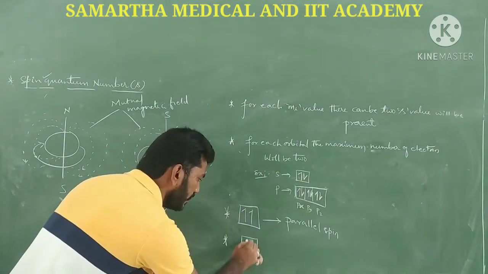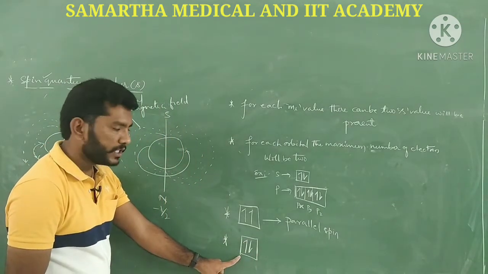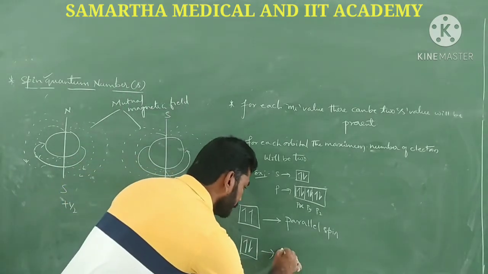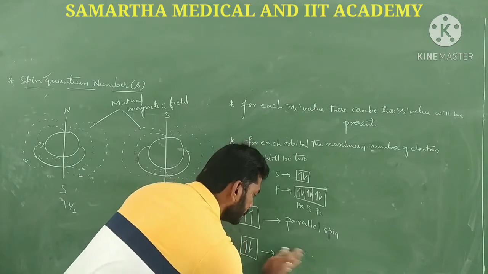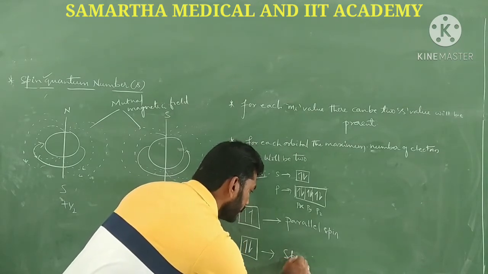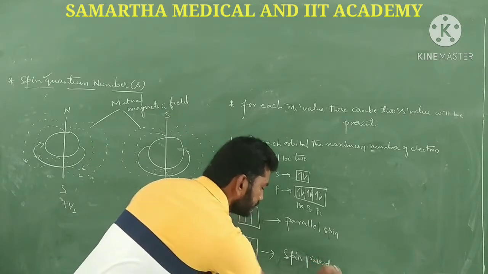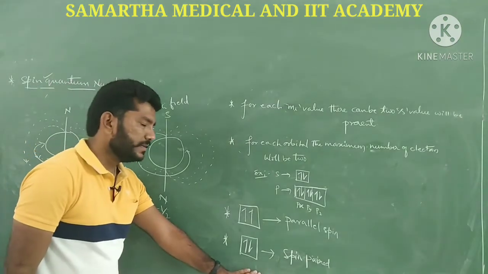Suppose electrons have opposite spin, such an arrangement we can call paired spin, or spin paired. That is parallel spin, and that is spin paired. So this is the scenario, guys.